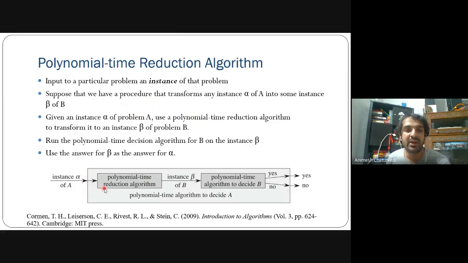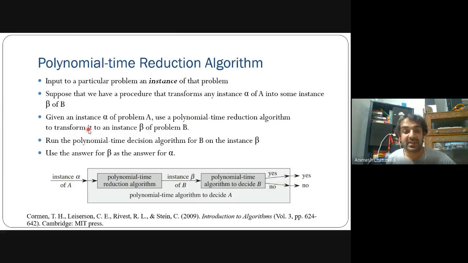In this figure, you want to solve the problem A. Problem A could be solved with the help of problem B. So you initially take some input of A, you try to reduce that with some pre-processing code, and you generate some proper input that is required for the code of problem B. Then you can have some output generated by this polynomial time decidable B, and you generate some output.